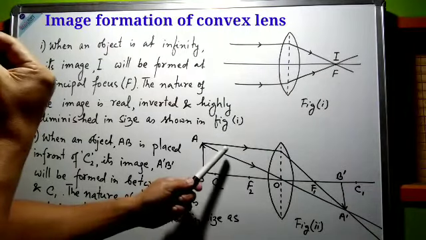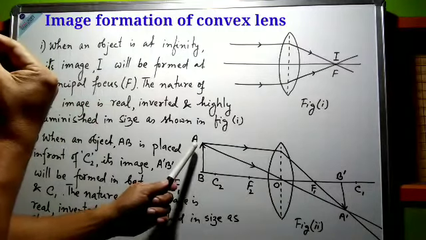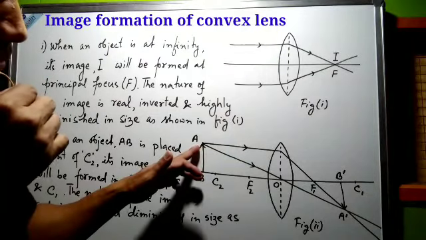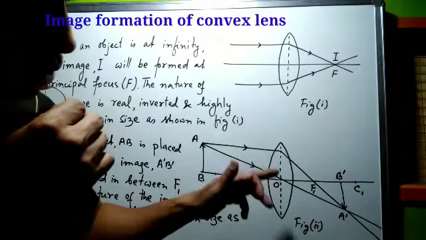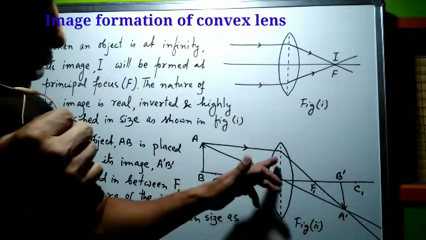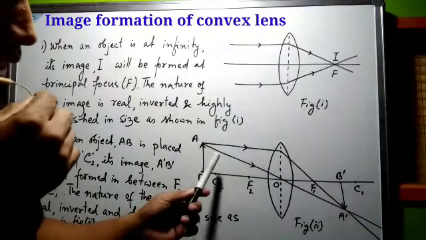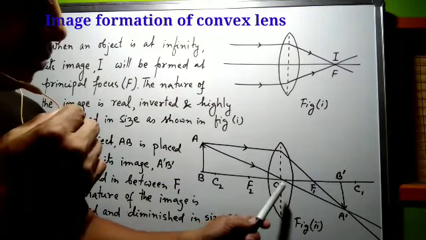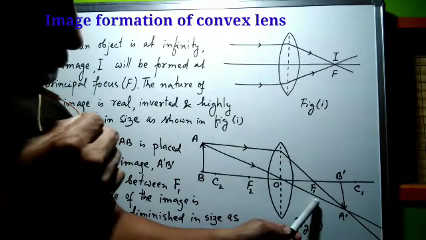So in order to find out the position of image, at least we have to consider two light rays emerging from the object. So let us consider an incident light ray emerging from the point A and parallel to the principal axis. So the refracted light ray will pass through focus F1. Then let us consider another light ray emerging from the same point A and passing through the optical center. Then after refraction, it will move without deviation.